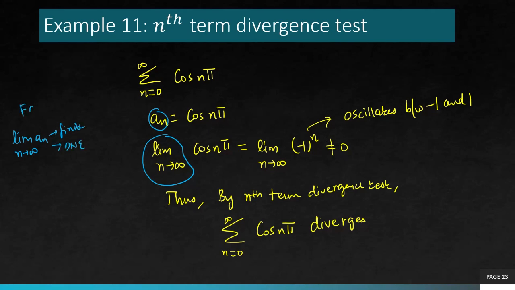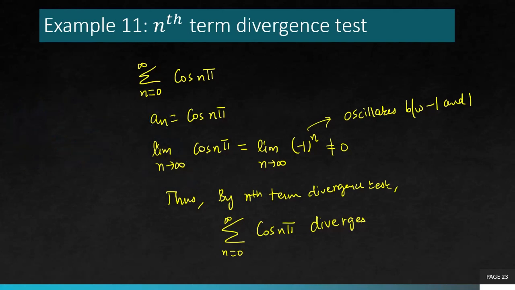So finite means convergent, does not exist means divergent. But for series, we are not looking at the limit being finite or non-existent. We are only comparing it with being 0 and non-zero. So non-zero means divergent, 0 means nothing. 0 means we need to further test it. In this case, since this is non-zero, we got our answer quickly.